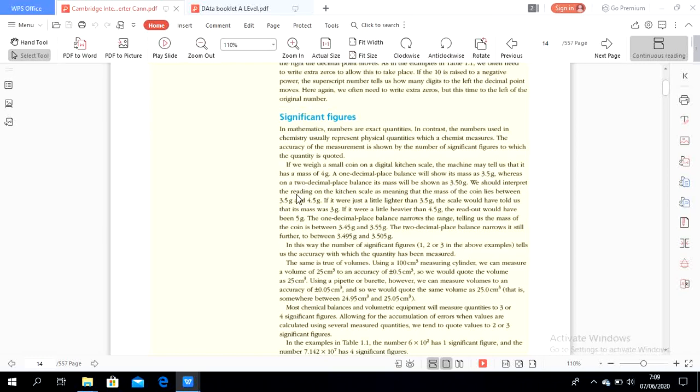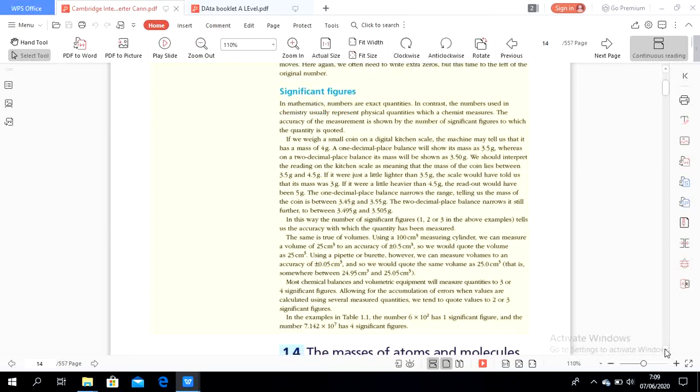We should interpret the reading on the kitchen scale as meaning that the mass of the coin lies between 3.5 and 4.5, which is rounded as 4. If it were just a little lighter than 3.5, the scale would have told us that the mass is 3 grams. If it were a little heavier than 4.5, it would read out a mass of 5 grams.